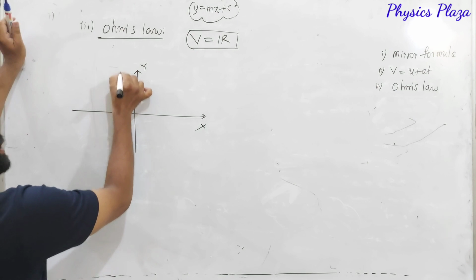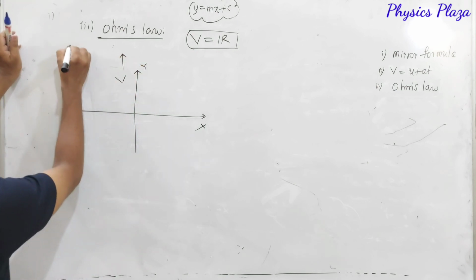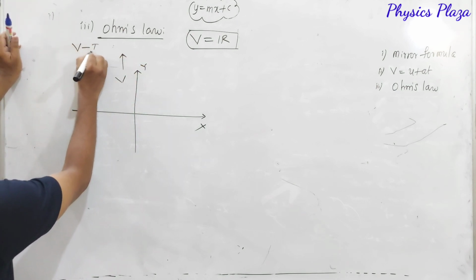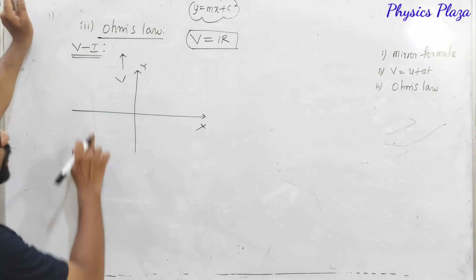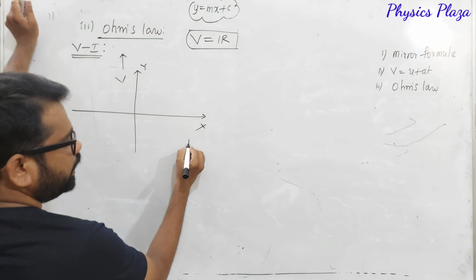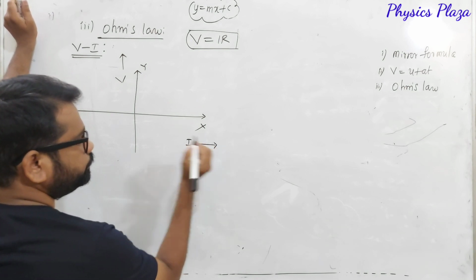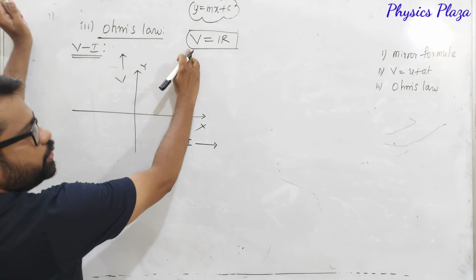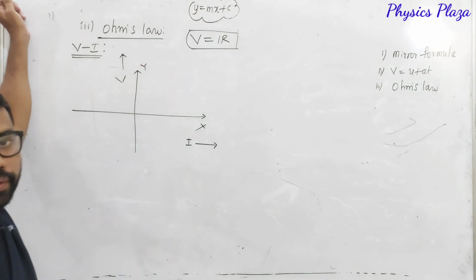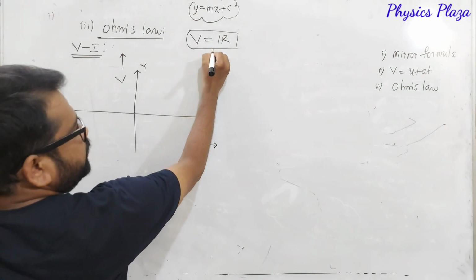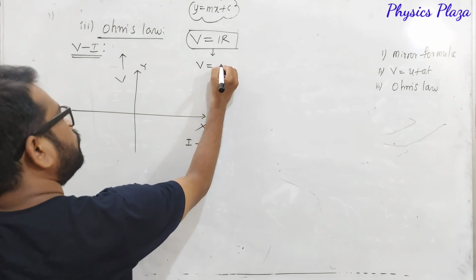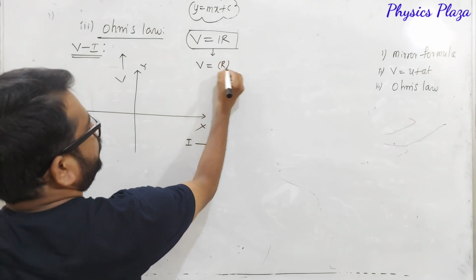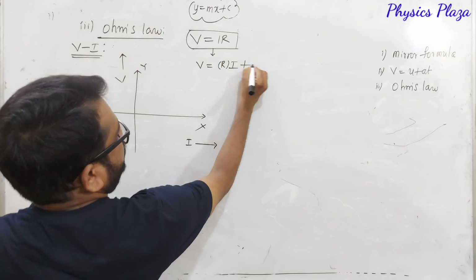Let us take the potential difference on the y-axis first. It is a VI graph. Children, we are making a VI graph first, so V should be taken on the y-axis and I should be taken on the x-axis. Now V is equal to IR, you compare with y is equal to mx plus c. Children, this equation, can you write it like this? V is equal to R into I plus 0.